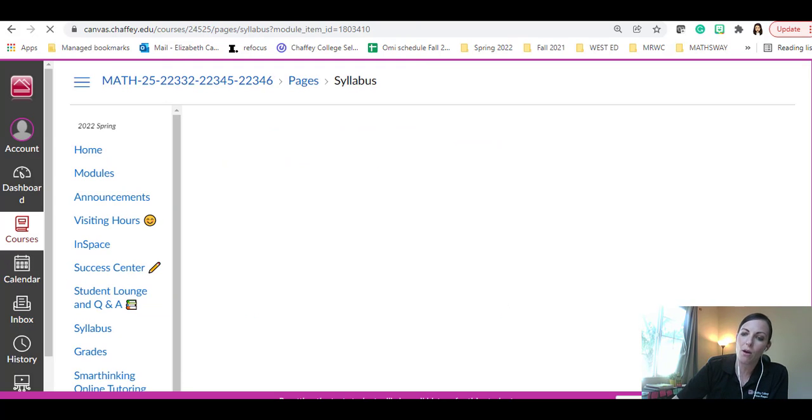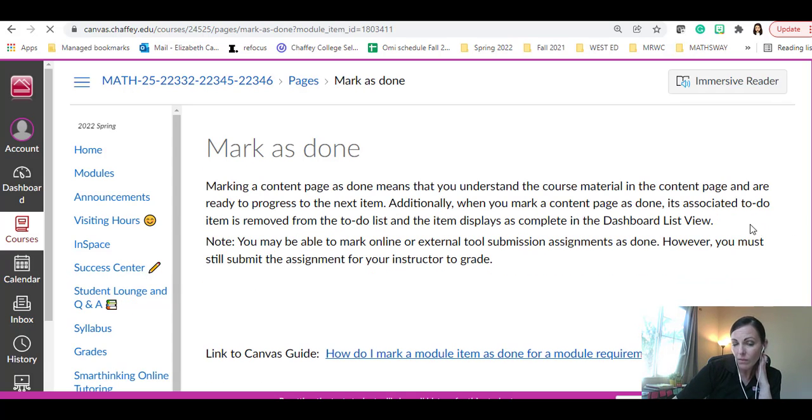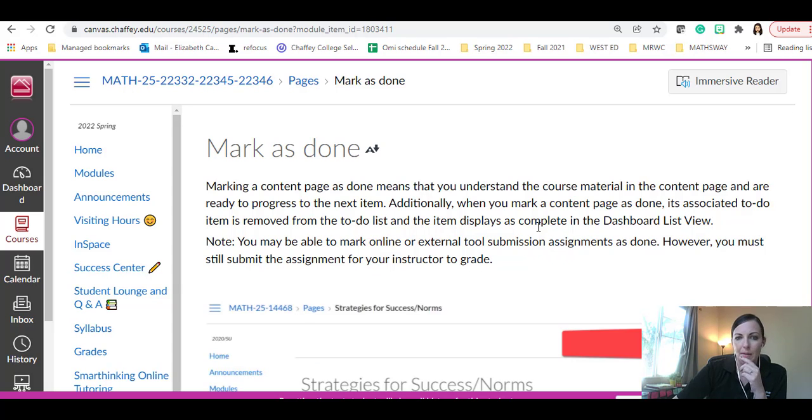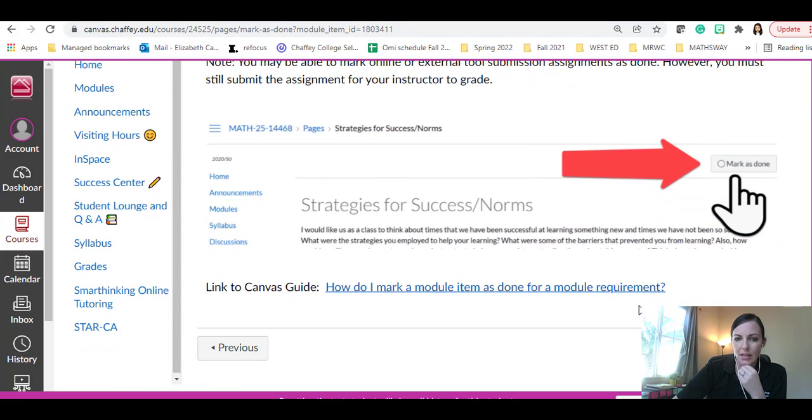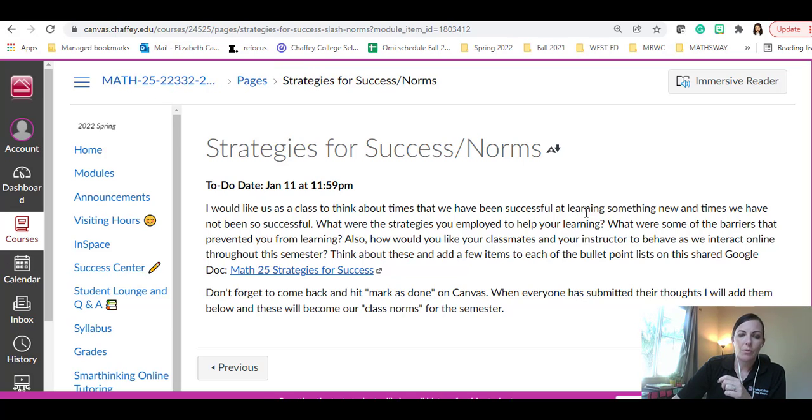And this is really walking me through that whole entire module. Again, you're going to see here's the syllabus. It takes me to the syllabus link. And there's like a mark as done explanation. Again, that works you through the module, and just a little circle. You just click on that, you know you did that, and it will show you in that module with those check marks as well.